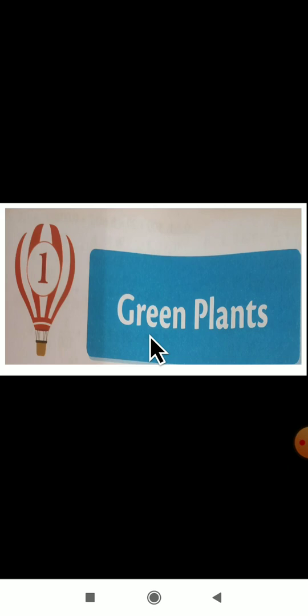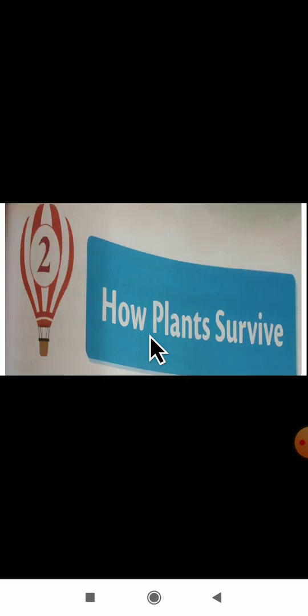The next lesson is how plants survive. The second lesson is how plants survive. Dear students, in this lesson we will study the plants growing in different areas, how plants grow in different areas and their adaptation. We will study some specialized plants and the importance of plants to humans, the importance of plants for human beings. That also we will study in this second lesson.